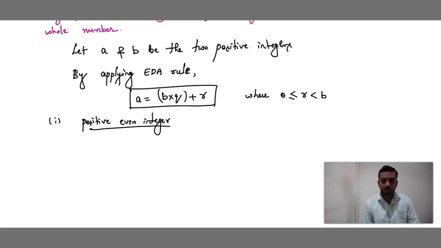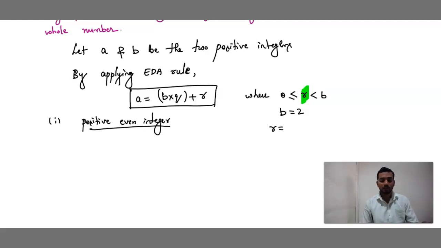What was the statement? The answer should be, for every positive even integer, in the form of 2q, right? So what is the value of b? The value of b is 2, where q is a whole number. So what are the remainders? As we can see here, the remainder should be less than b.